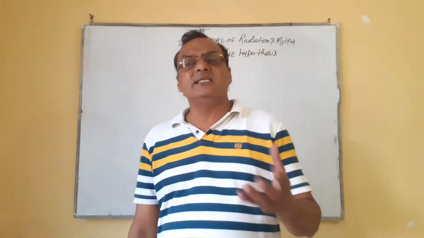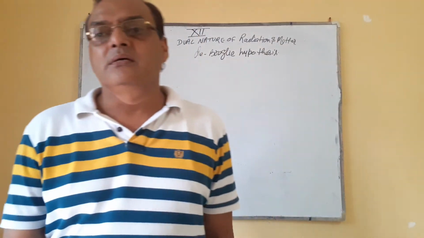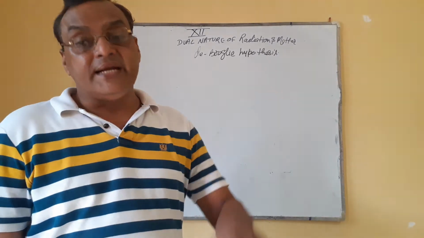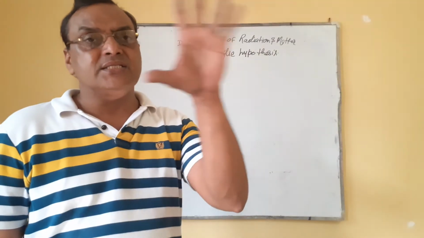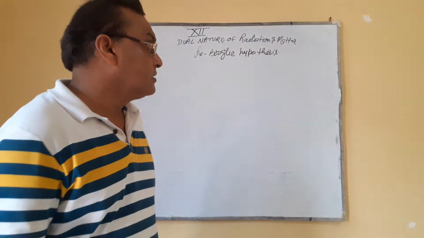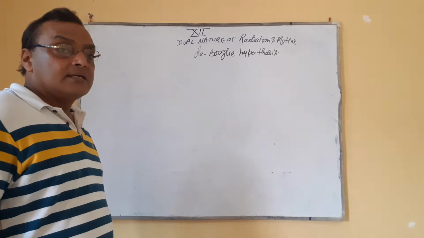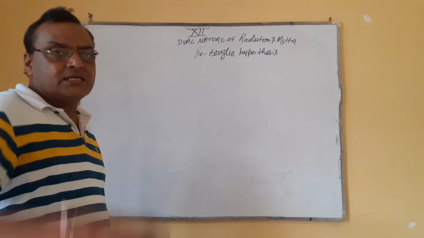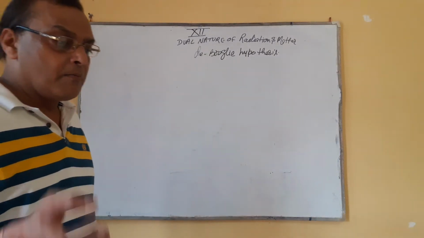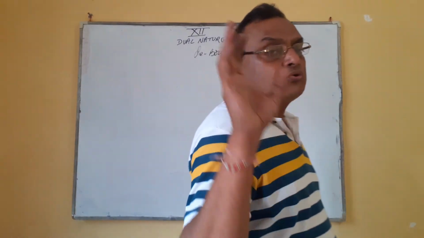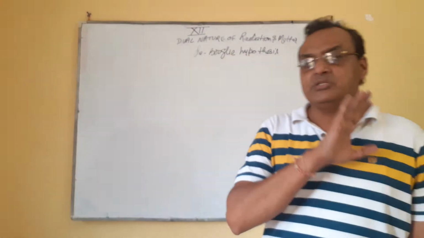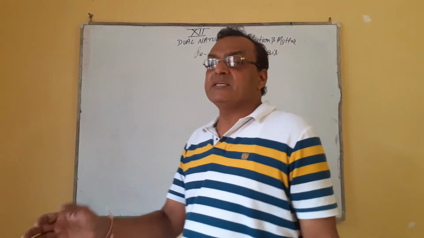we already know that radiation has a dual nature, particle nature and wave nature. And this is the hypothesis: radiation occurs from matter, so matter must also possess dual nature. On what basis?